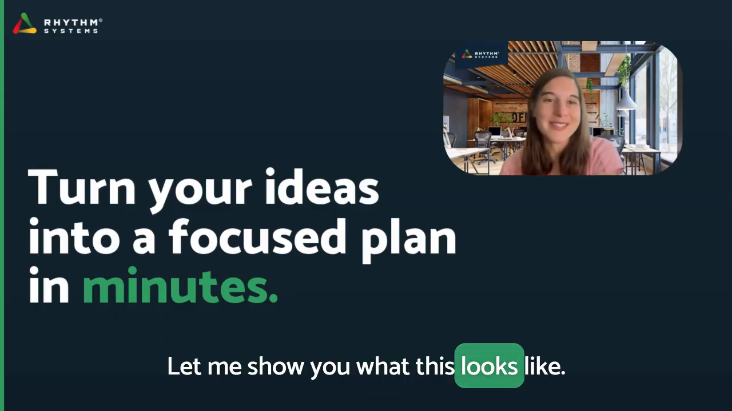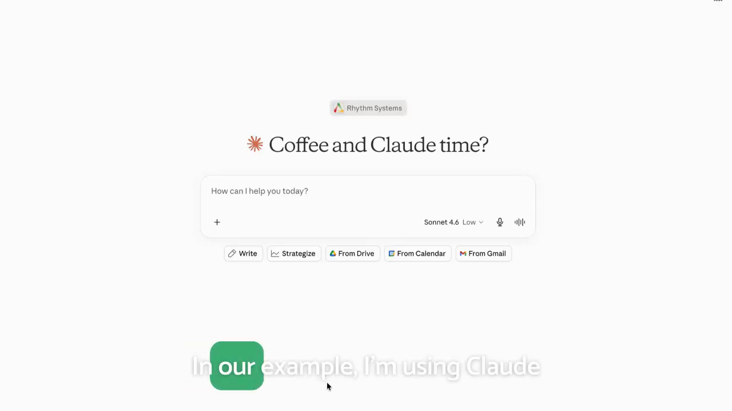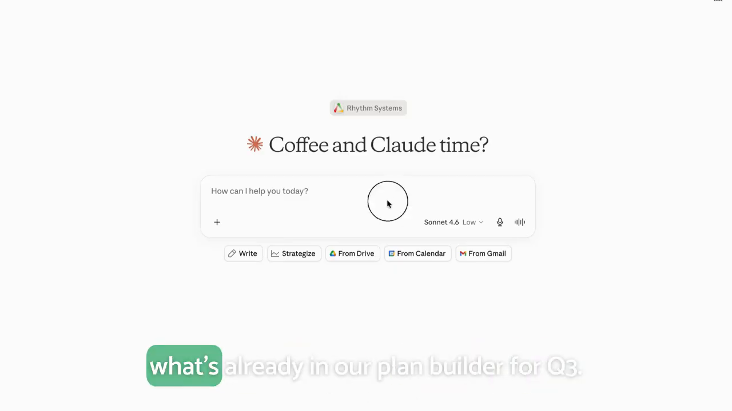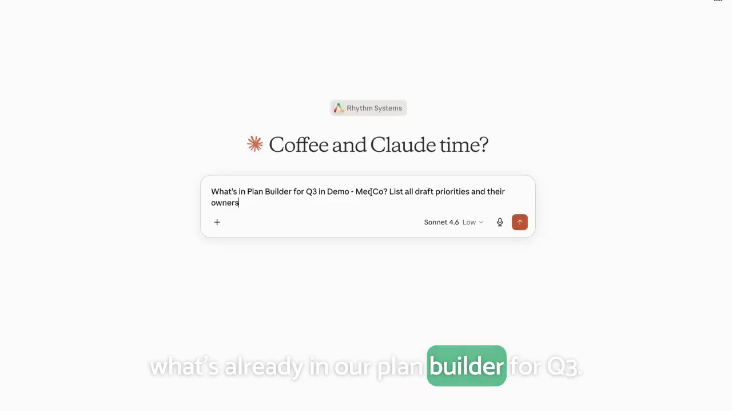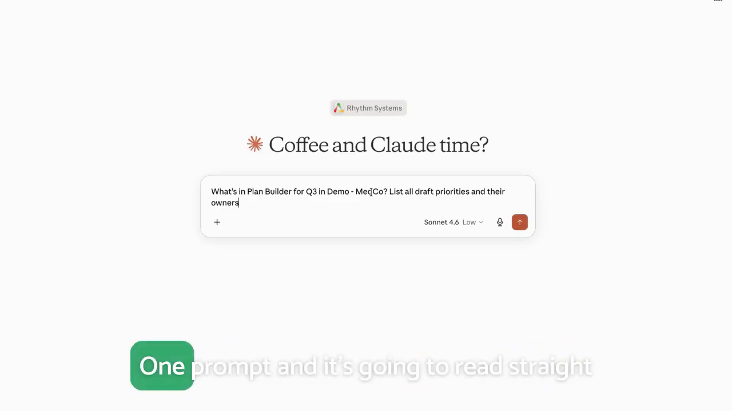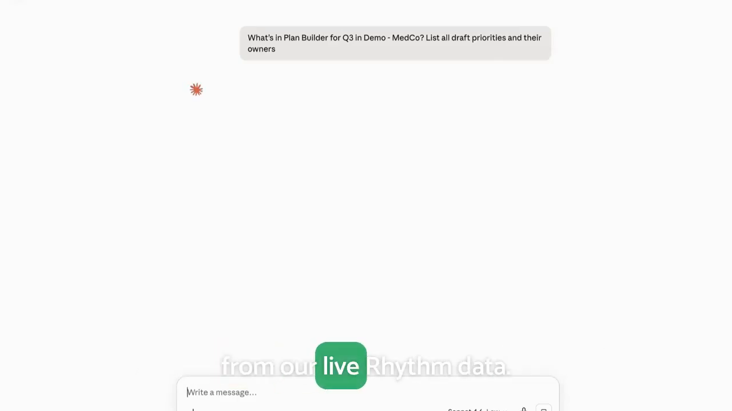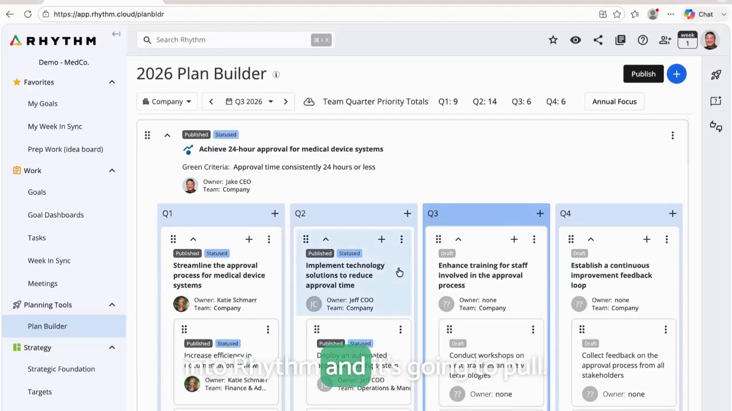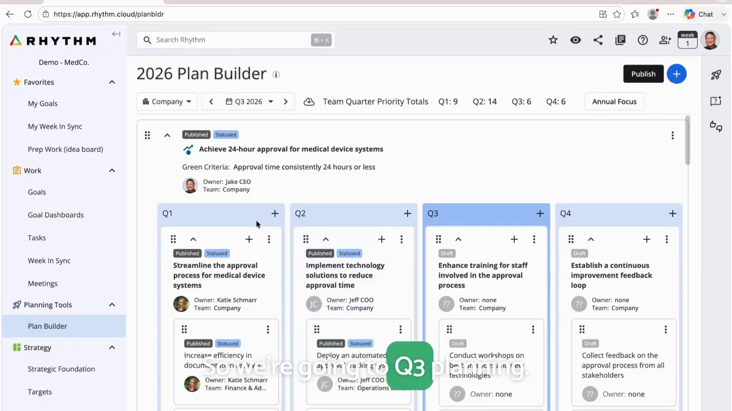Let me show you what this looks like. In our example, I'm using Claude and a company that's already built an annual plan in Rhythm. I'm going to start by asking the AI what's already in our plan builder for Q3. One prompt and it's going to read straight from our live Rhythm data. So what this is doing, it's going to go into Rhythm and it's going to pull. So we're going to Q3 planning.